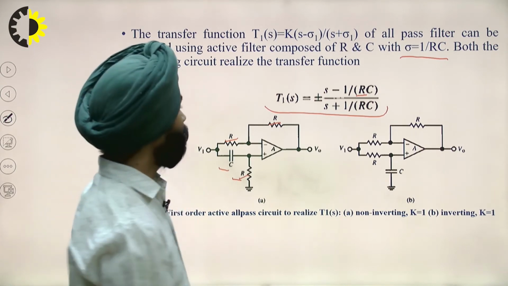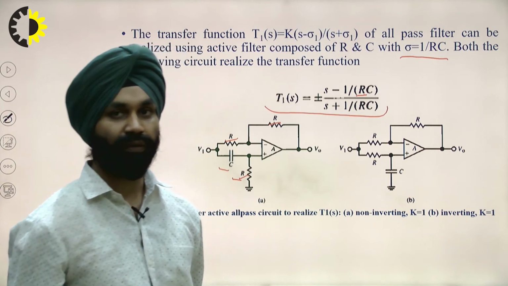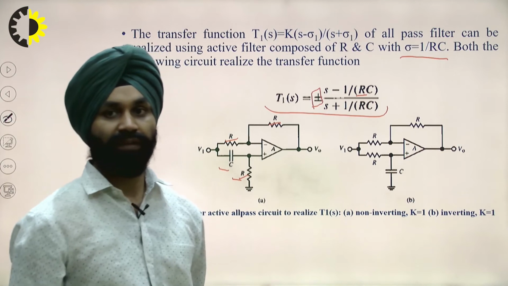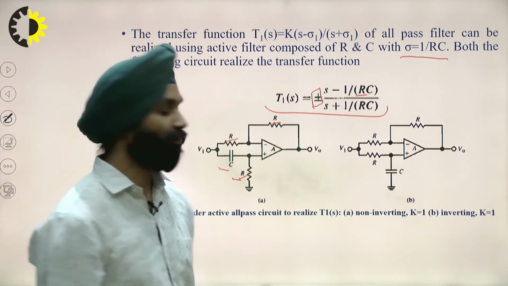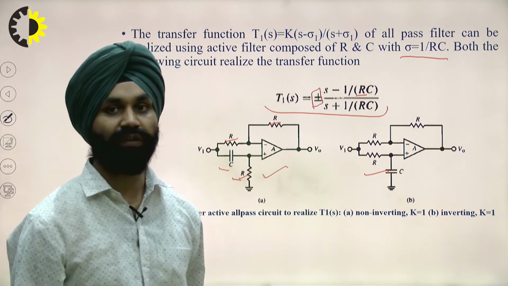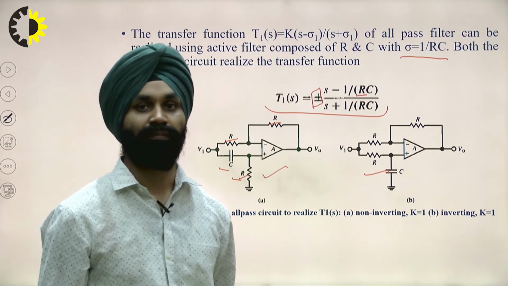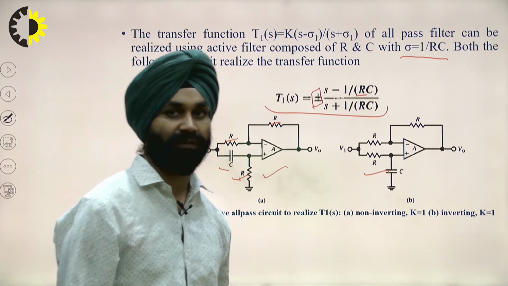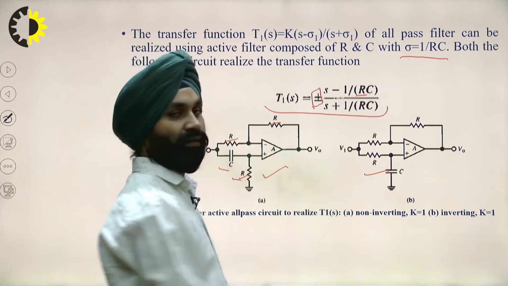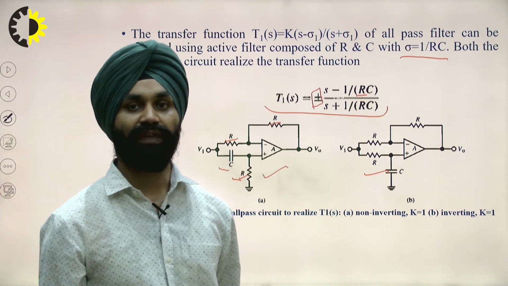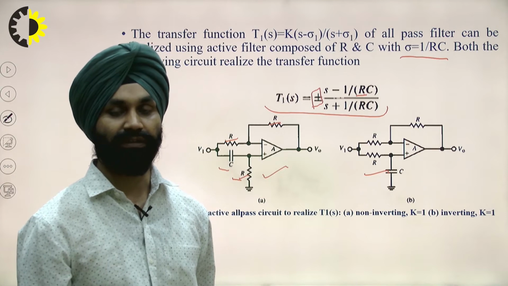One more thing, the transfer function magnitude is either plus or minus 1. This plus or minus 1 depends upon the configuration, inverting or non-inverting. For the non-inverting configuration, it is (s minus 1 by RC) upon (s plus 1 by RC).